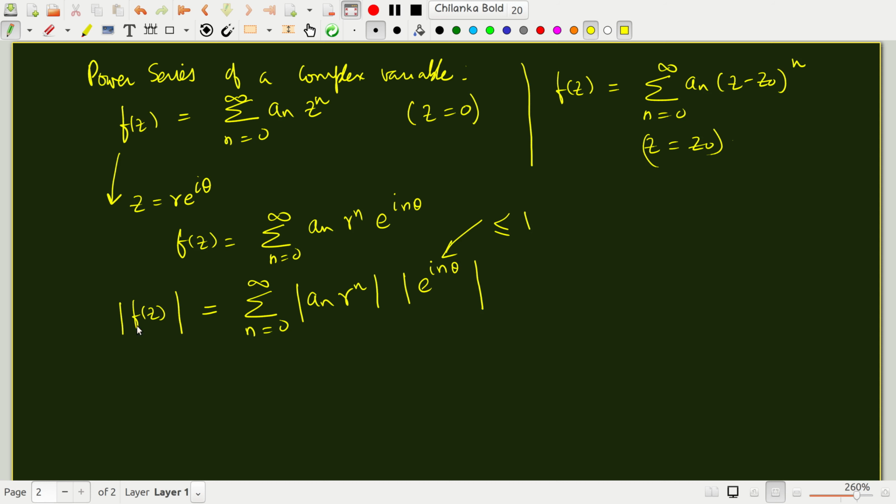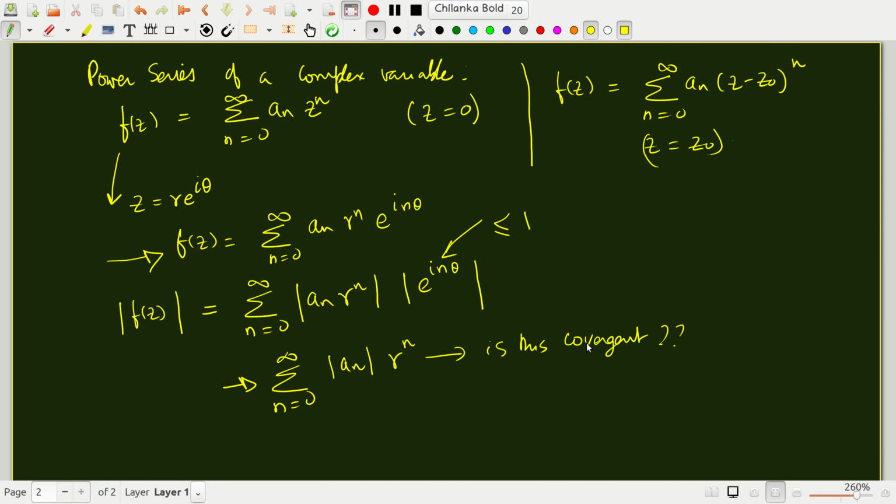So I need not worry about this because it's a bounded thing. To think about the convergence, I have to just worry about this part, which is mod a n, and then r is the real valued number because it's the magnitude of the complex number. So this series would be convergent if this is convergent. So we have to really worry about whether this series is convergent or not.